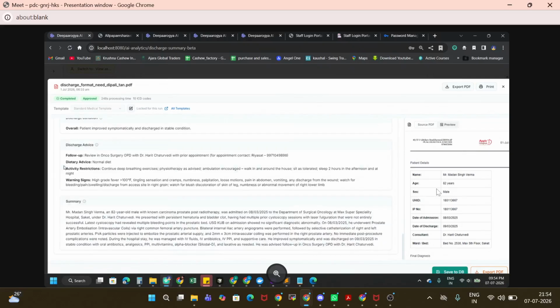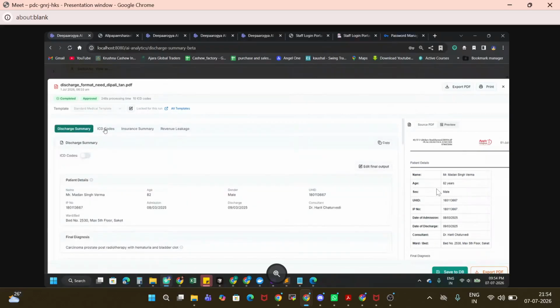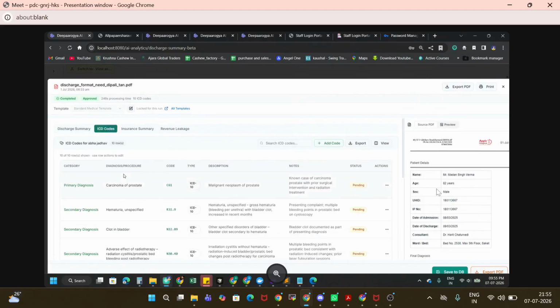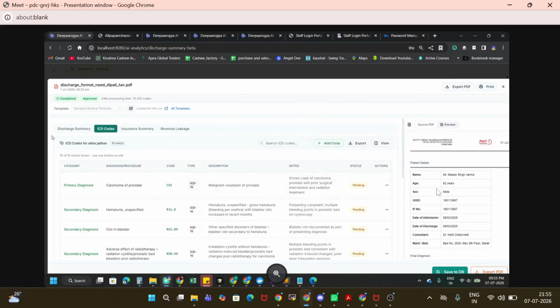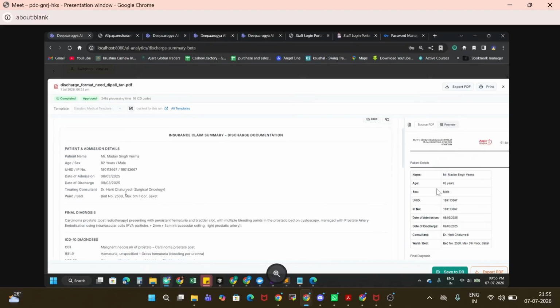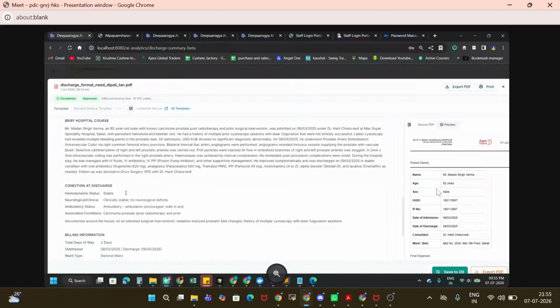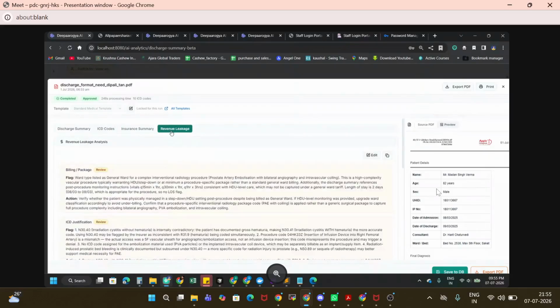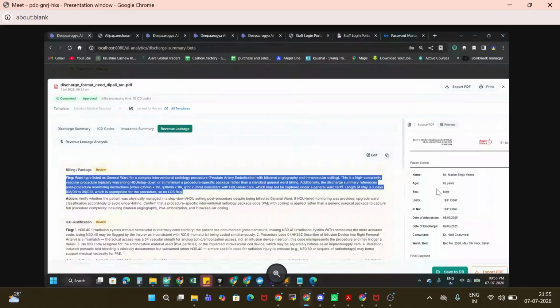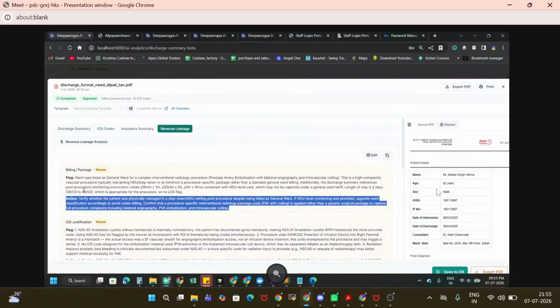Along with this, we are providing support for ICD codes. You can see different ICD codes extracted from this particular discharge document. Along with that, we have an insurance summary also, right? We can submit this to the insurance provider, and we are also providing the revenue leakage analysis. This analysis gives some flags and suggestions about which things you need to do.